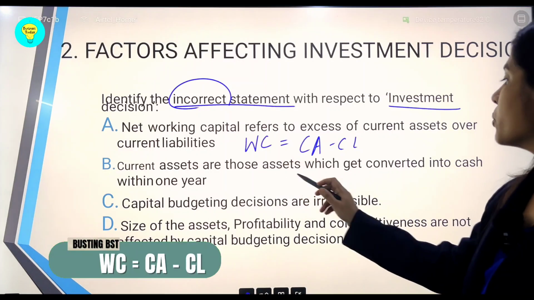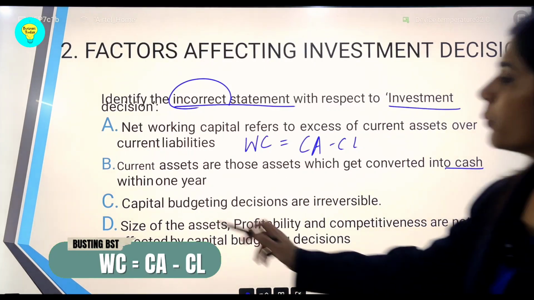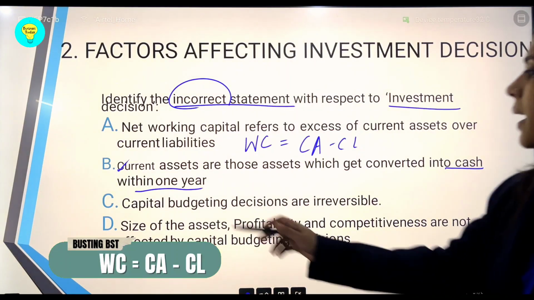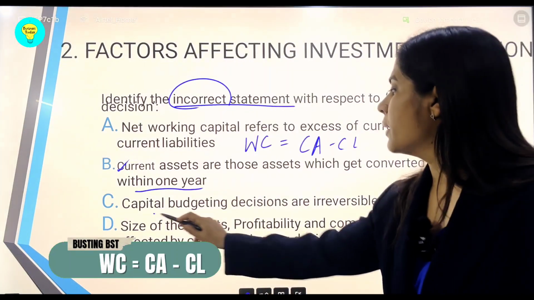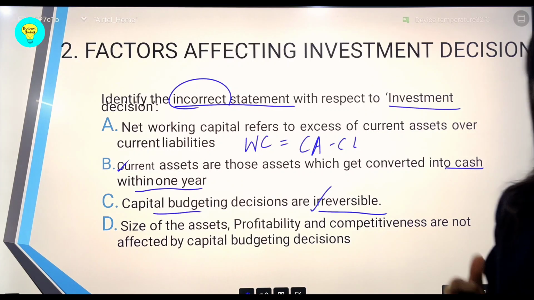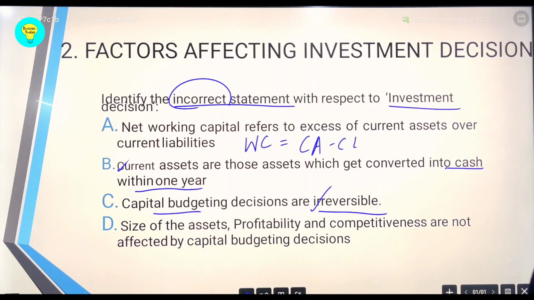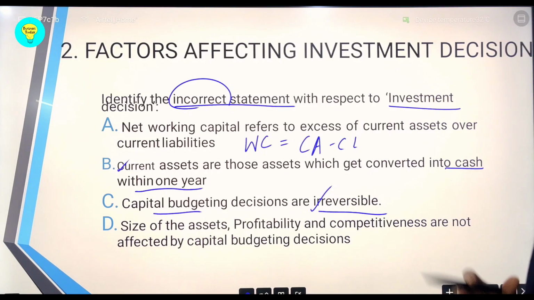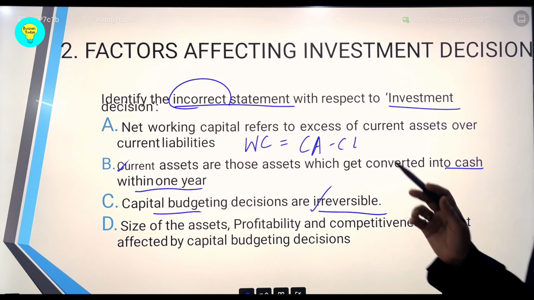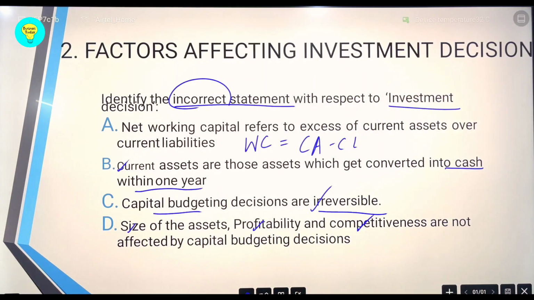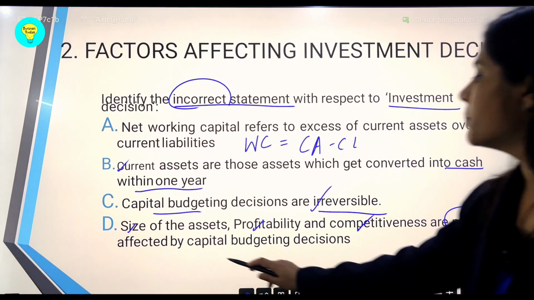Then current assets are those which get converted into cash within 1 year. Yes, this is also very true, within a period of 12 months. And capital budgeting decisions are irreversible. Yes, that's also true, because they are long term and involve a huge amount of money, and the decisions are generally irreversible. That is why we made an acronym for it, CRII, for capital budgeting decisions. Now size of the assets, profitability and competitiveness are not affected by the capital budgeting decision.